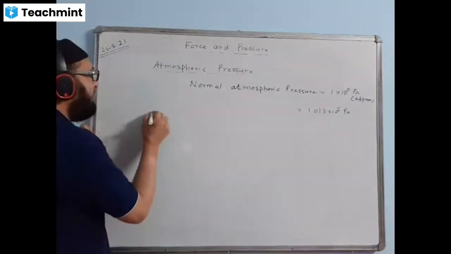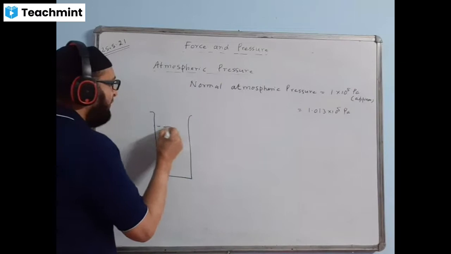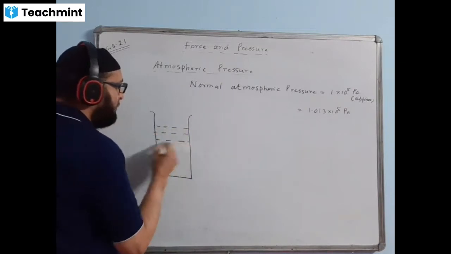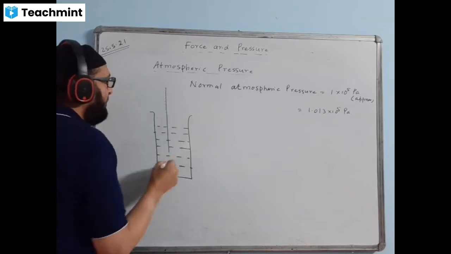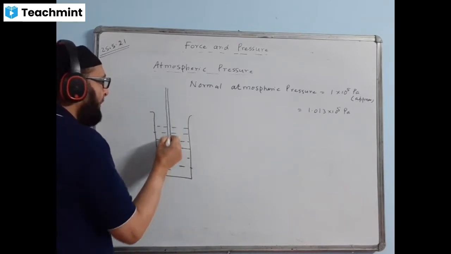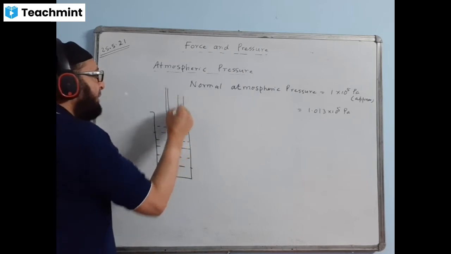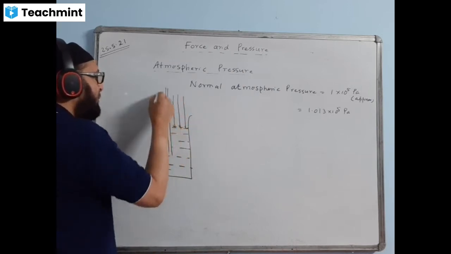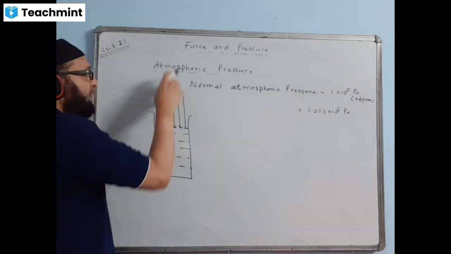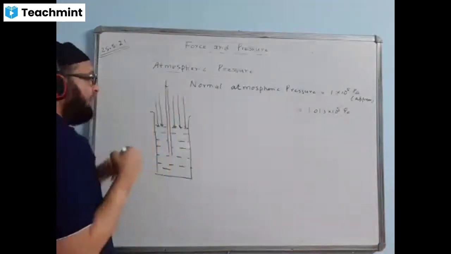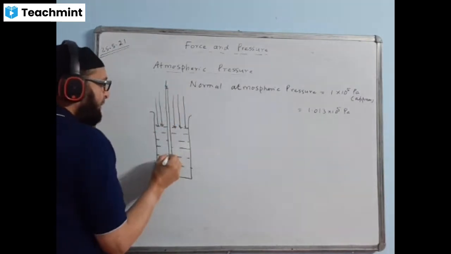So the idea is that I'll just show you how it happens. Let us have a glass of juice and we are putting a straw here, like this, straw pipe. This atmosphere is exerting pressure everywhere, here also, here also, here also it is applying pressure, atmospheric pressure. Here also it is applying pressure. Air is present here also. Air is present in the pipe also.